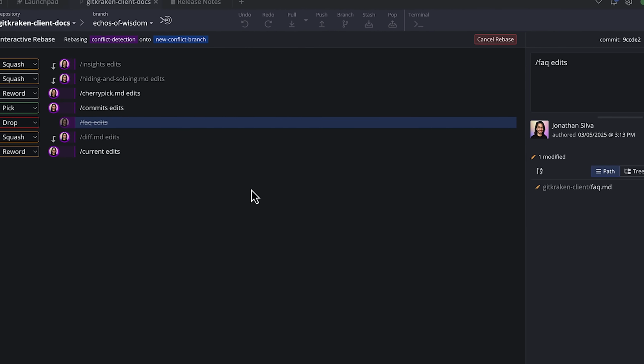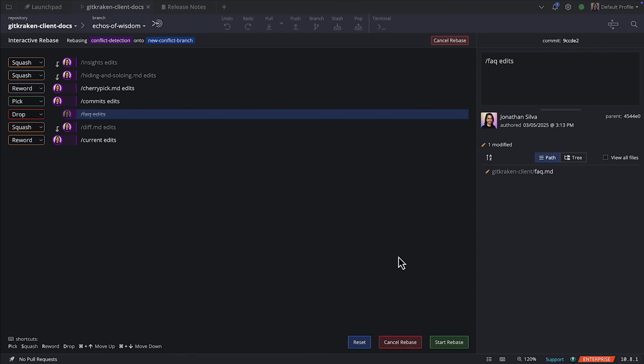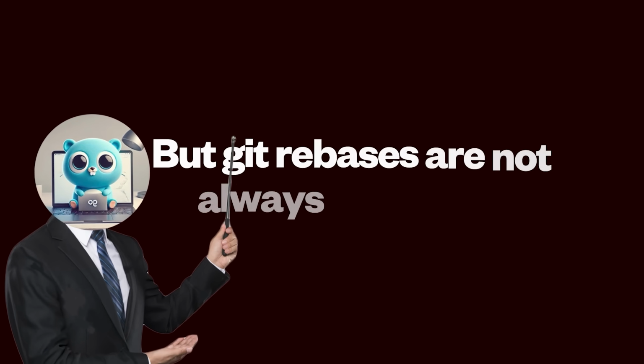Using this UI, the interactive rebase process feels actually interactive. I find that this format of an interactive rebase tends to be a lot more intuitive and less error prone than the traditional CLI-based approach. But git rebases are not always that easy.